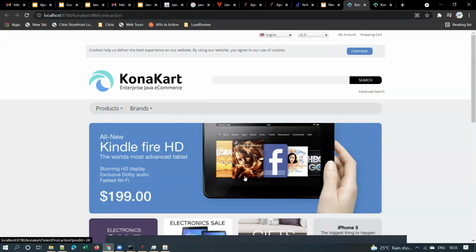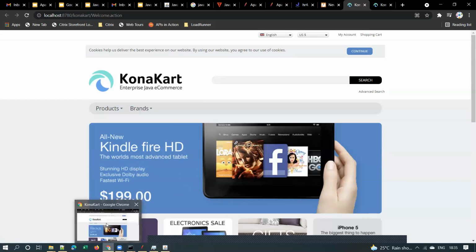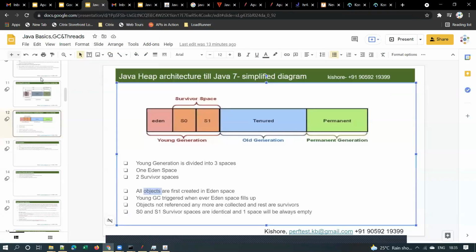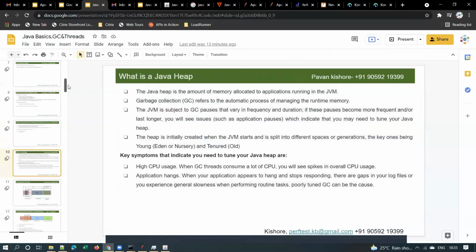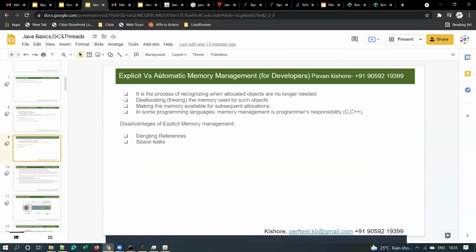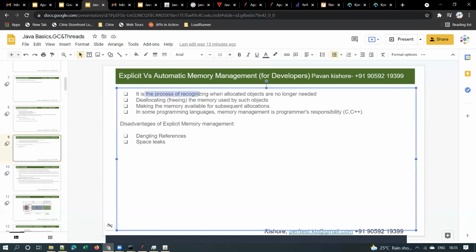And in Java, this memory management happens automatically. That is what automatic memory management means. Automatic memory management is the process of recognizing when allocated objects are no longer needed and deallocating the memory used by such objects. Deallocating the memory used by such objects is called freeing, and making the memory available for subsequent allocation.